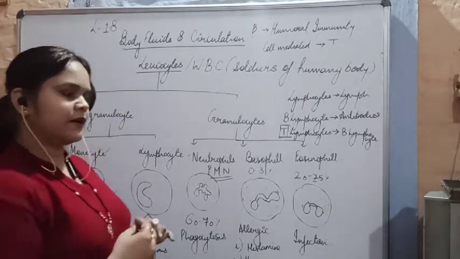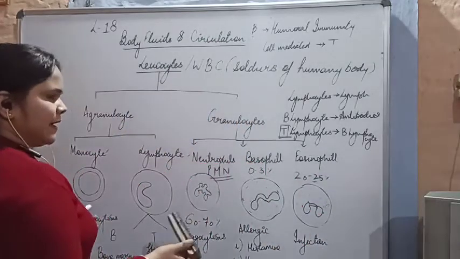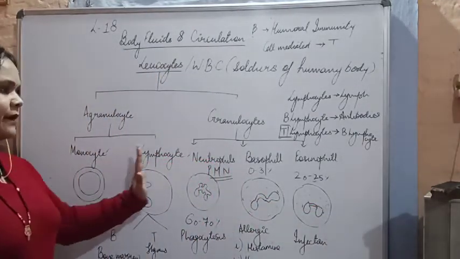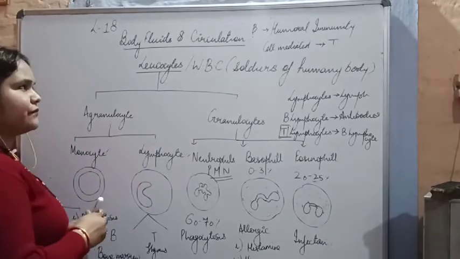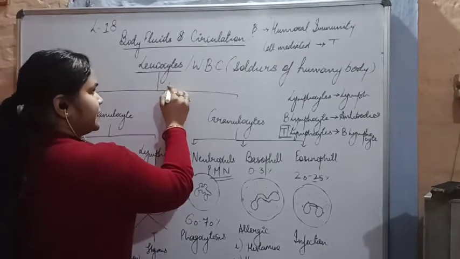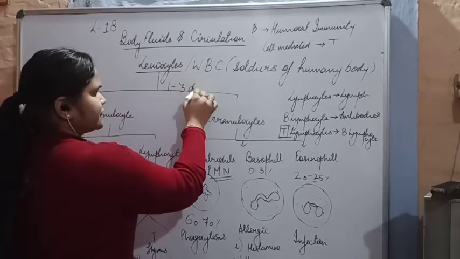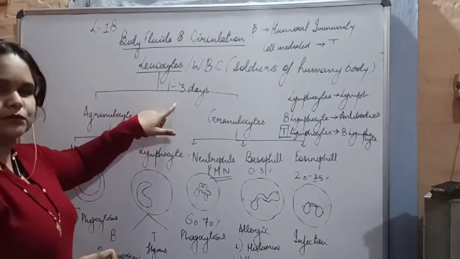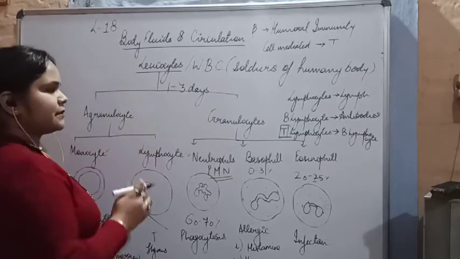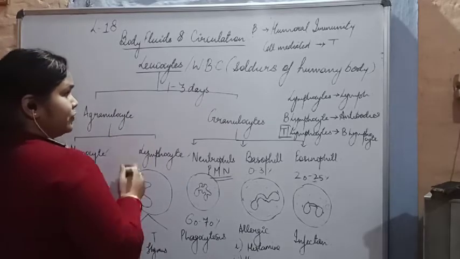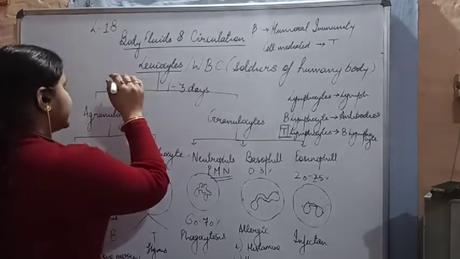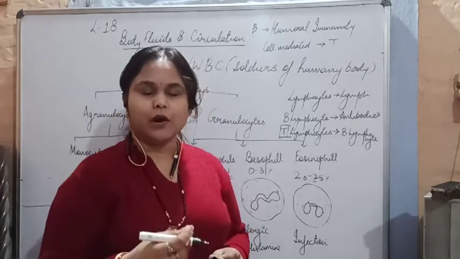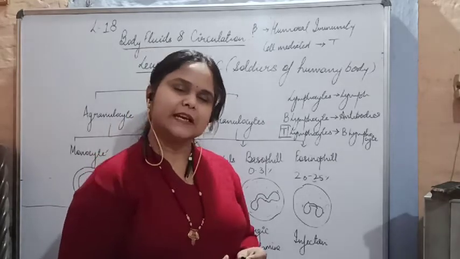Okay, so just have a look. What is the lifespan of the WBCs? The lifespan of WBCs varies among each of the cells, but it is not great. WBC is not greater than 1 to 3 days. New WBCs are formed after 1 to 3 days. Now, we have already discussed the structure of them. The most important thing about WBCs is that it helps us to detect whether we are having any infection. It tells us about it.